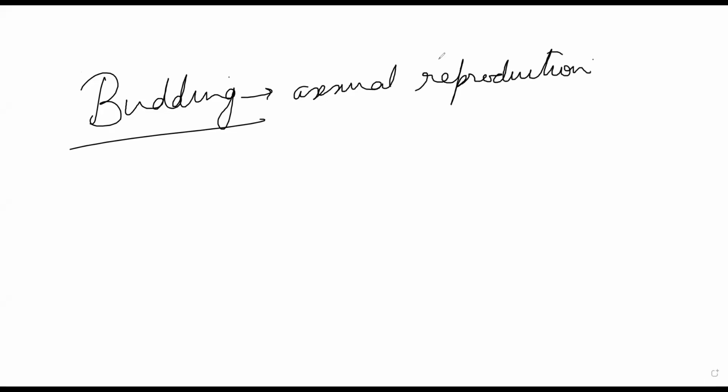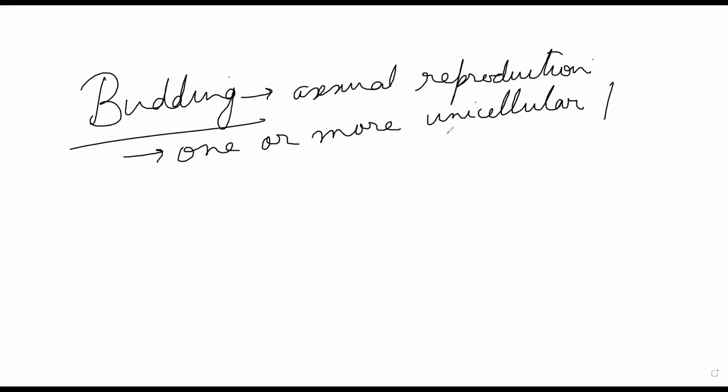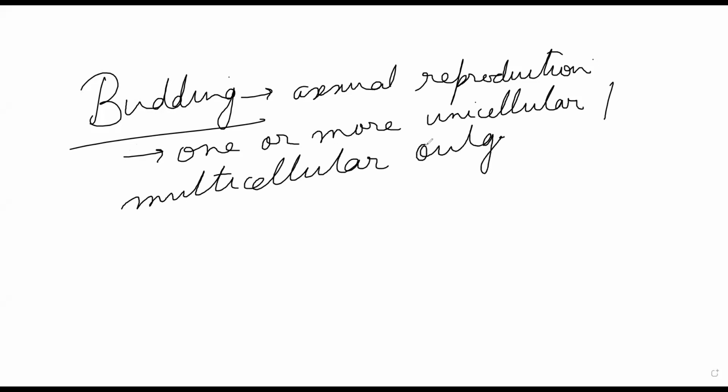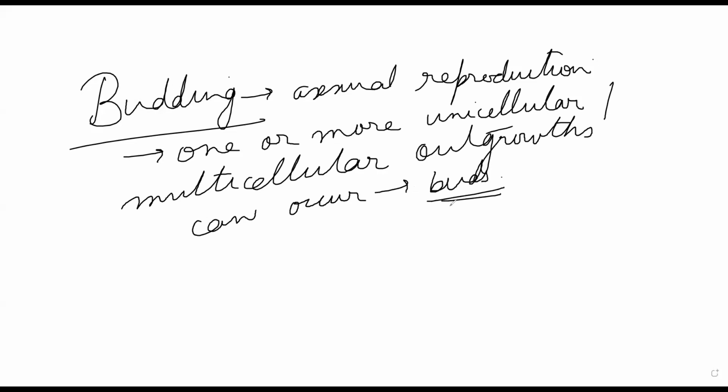Now, what happens in this case is one or more unicellular or multicellular outgrowths can occur, which are known by the name buds, right?